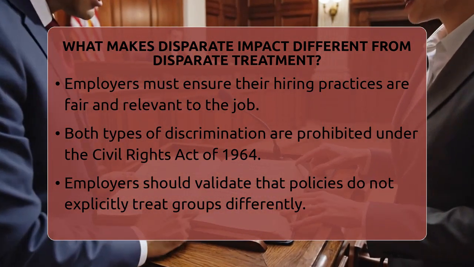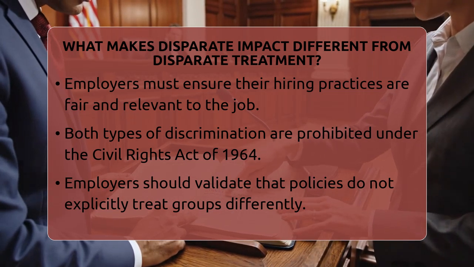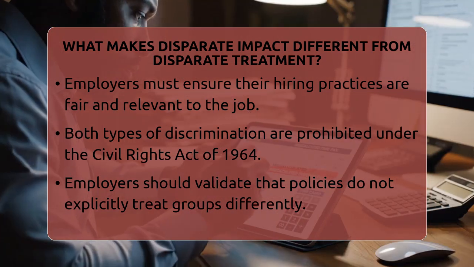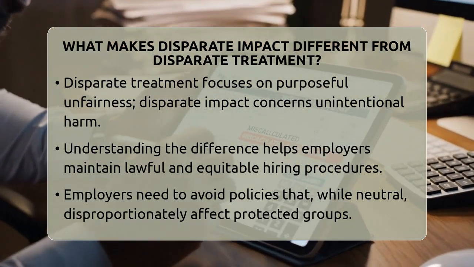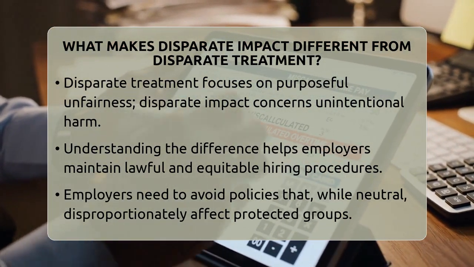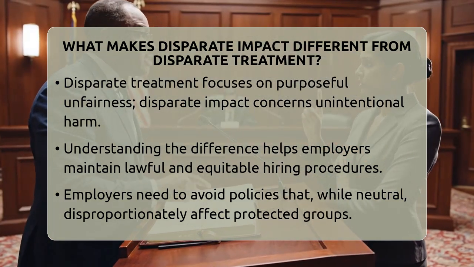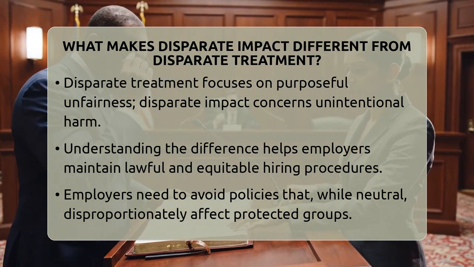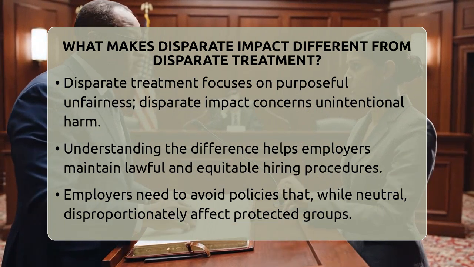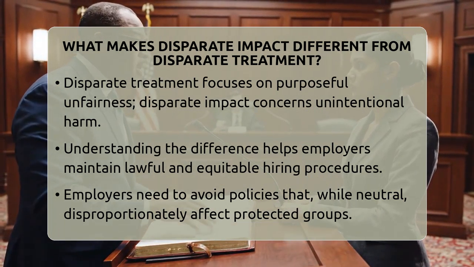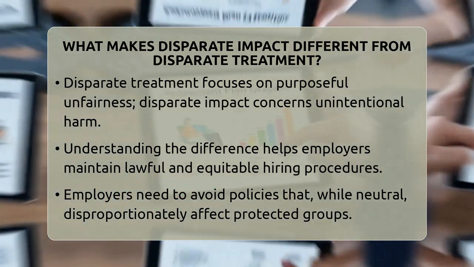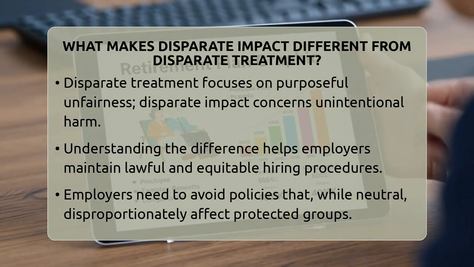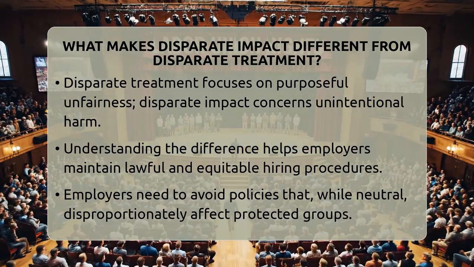Employers must make sure their hiring tests and questions are fair and related to the job. They should also avoid policies that unintentionally harm protected groups. Both types of discrimination are against the law under the Civil Rights Act of 1964. Employers should validate their hiring criteria to be fair and necessary for the job. They should also be careful not to have policies that explicitly treat groups differently.